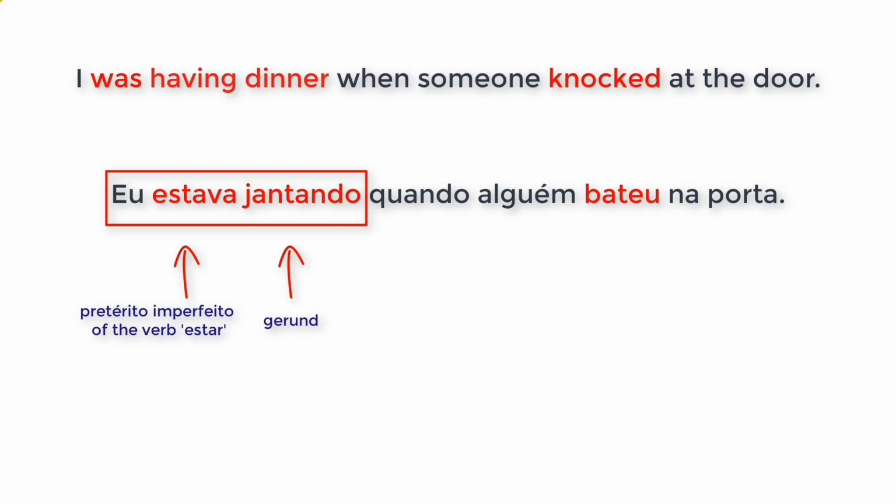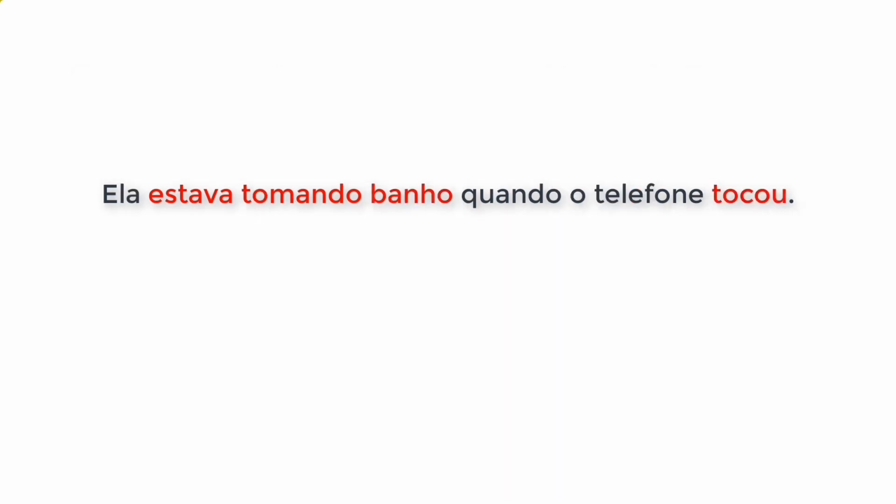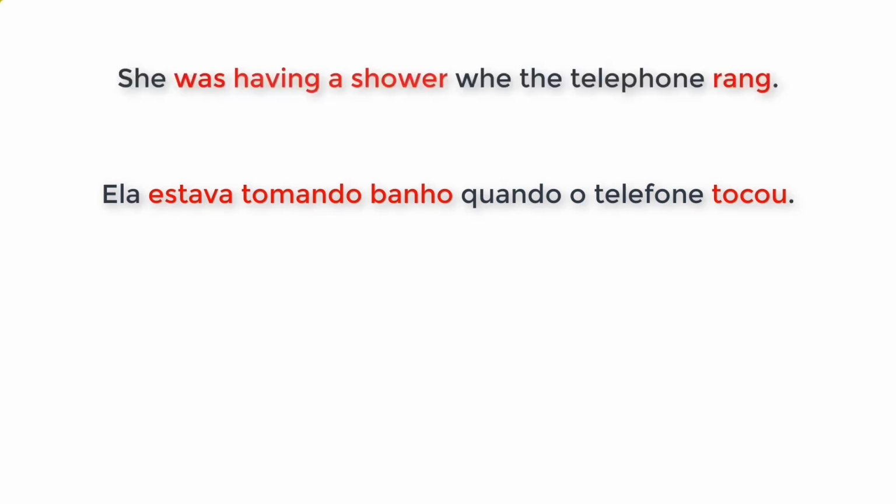So eu estava jantando, I was having dinner. Quando alguém bateu na porta, when someone knocked at the door. And here we have the verb bater in the simple past, the preterite, bateu. Let's see another example. Ela estava tomando banho quando o telefone tocou. She was having a shower when the telephone rang.